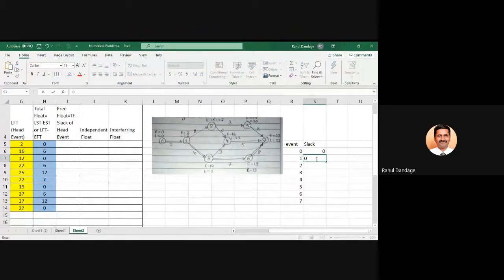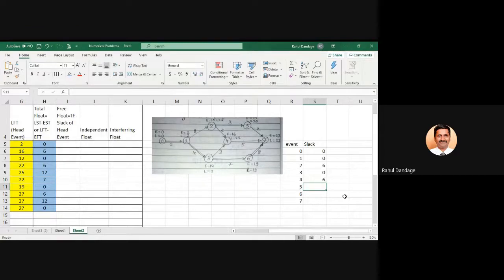2 minus 2, 0. At event 2, L is 16, E is 10. So 16 minus 10, it is 6. At 3, L and E both are 12, so it is 0. At 4, 22 and 16. So how much is this? 6.